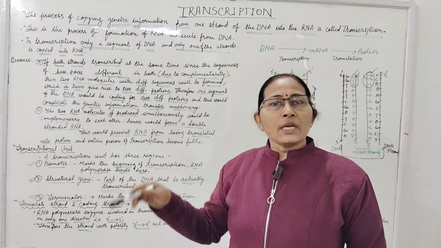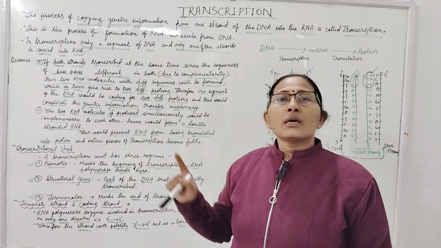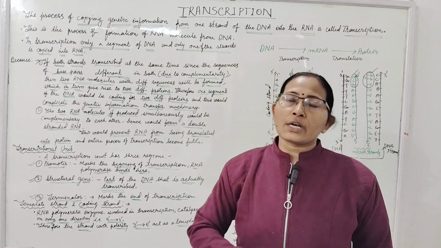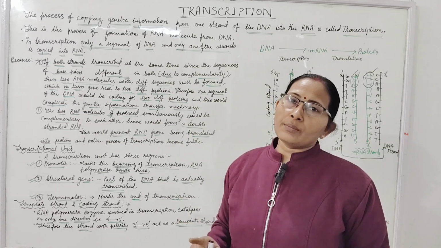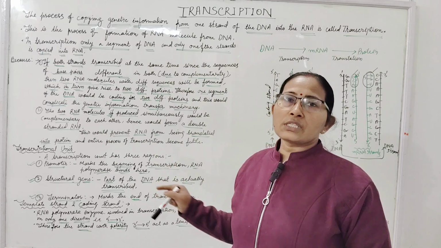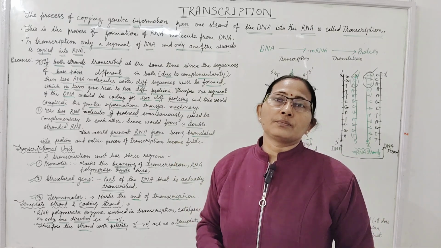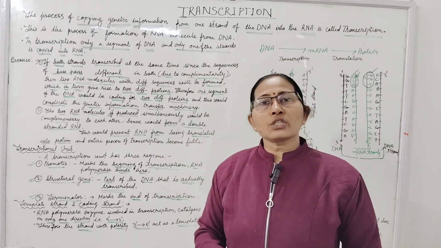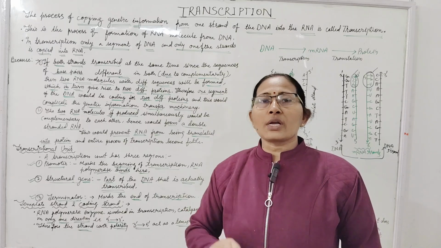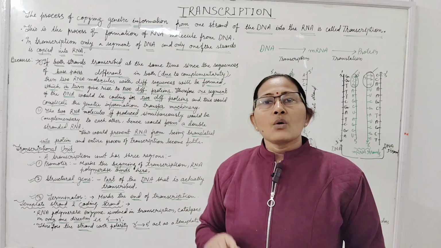Genetic information is copied in the form of RNA using only one strand of the DNA. That strand will be the template strand. We will see later why only one strand is used in the transcription process to make the single stranded RNA.